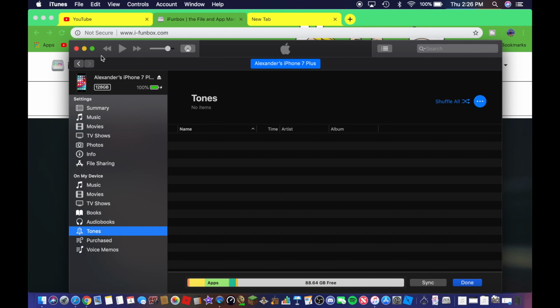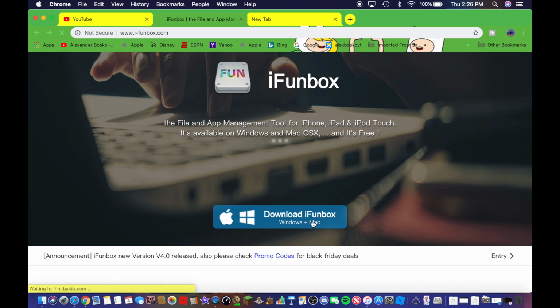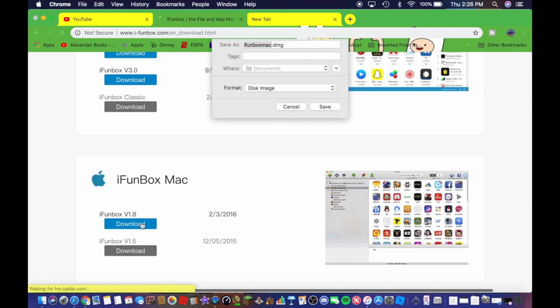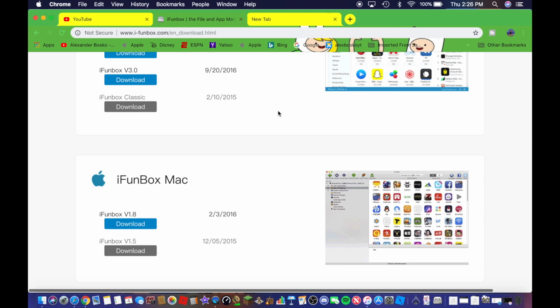The website you have to go to is iPhoneBox.com. Download it and choose this file right here. Click on download and save. After that, put it into your Applications folder, and you have to trust the application. After all that, open up the application.